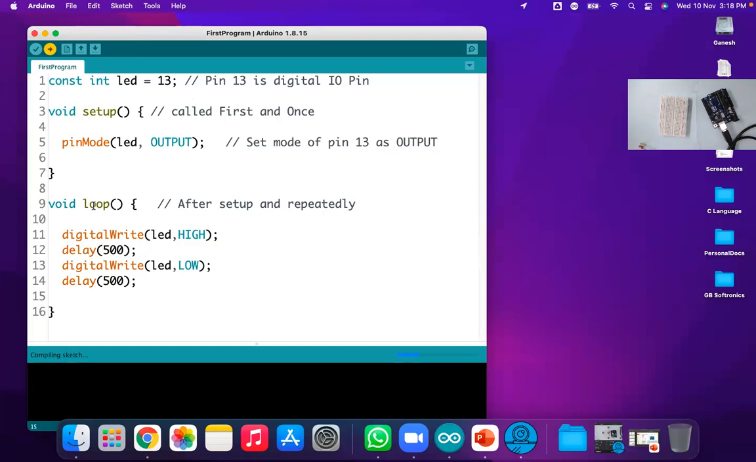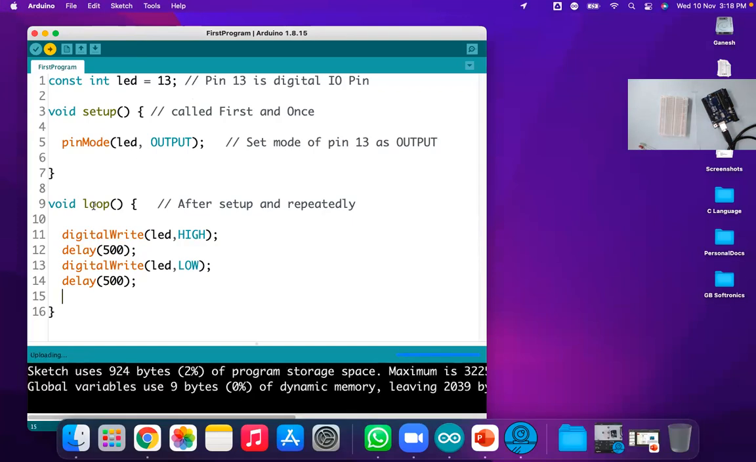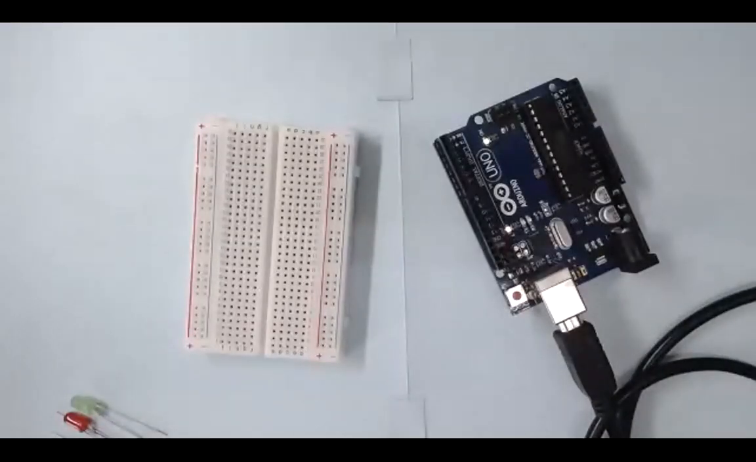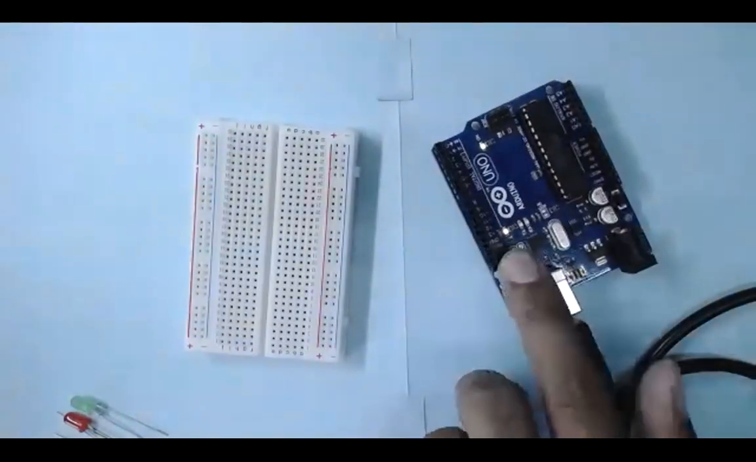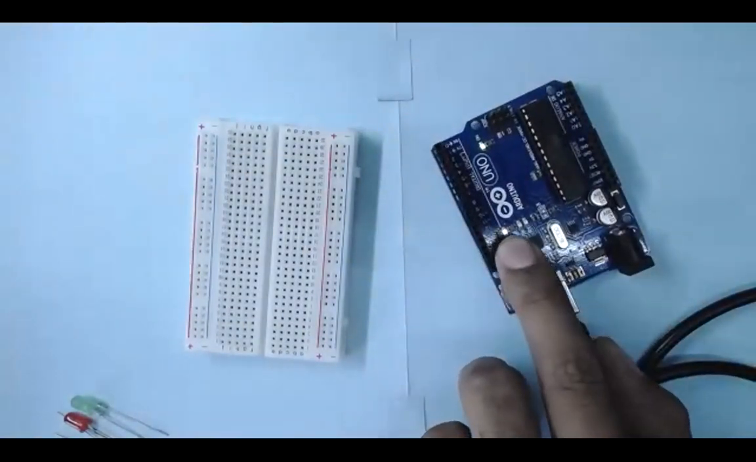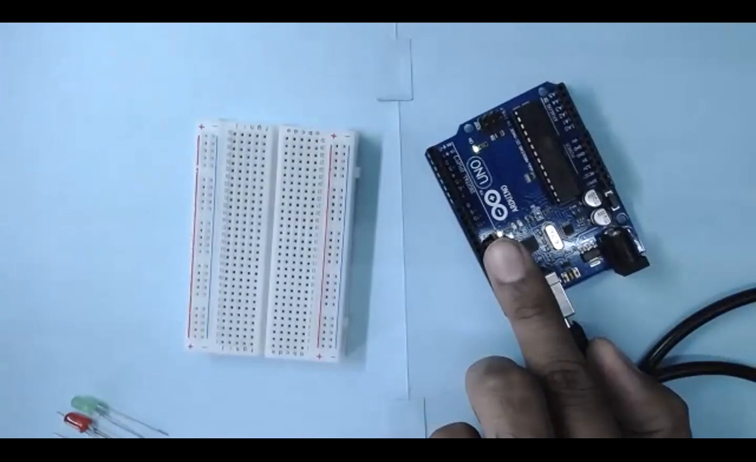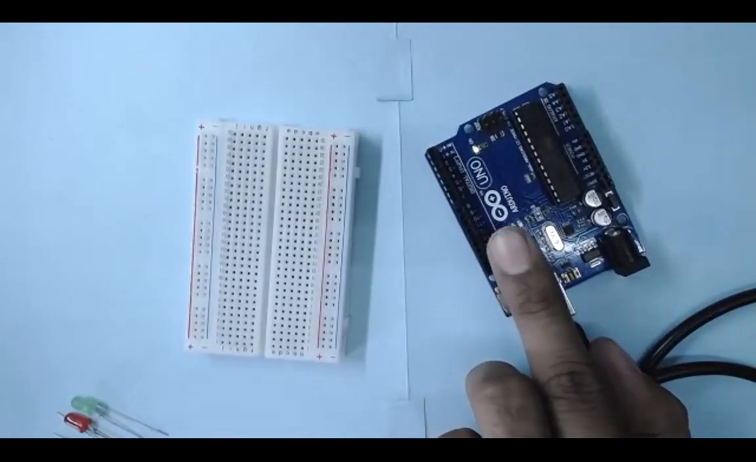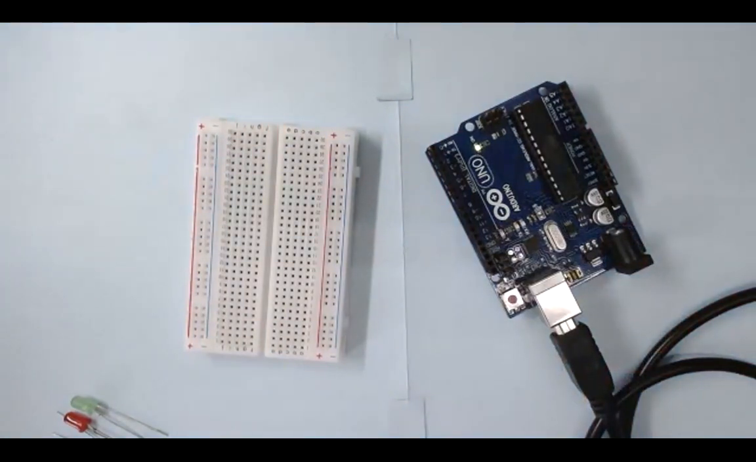So after uploading, let's check the output. Yes, now you can see here the blinking rate has been increased. Now it is on for 0.5 second, off for 0.5 second, on for 0.5 second, off for 0.5 second. Now we have tested the LED, we have tested the board. Now it is correct and it is working very fine.